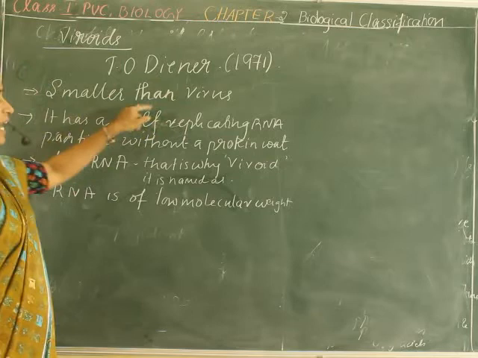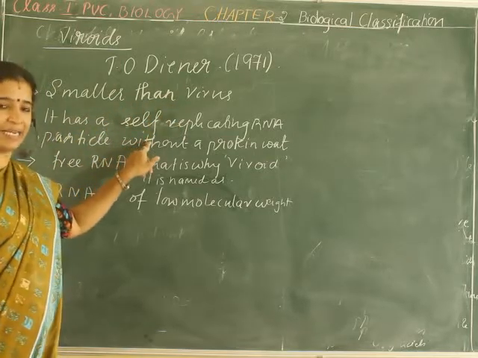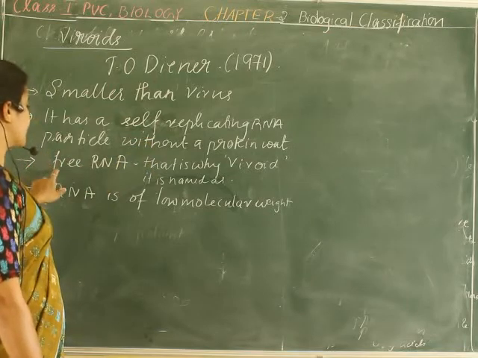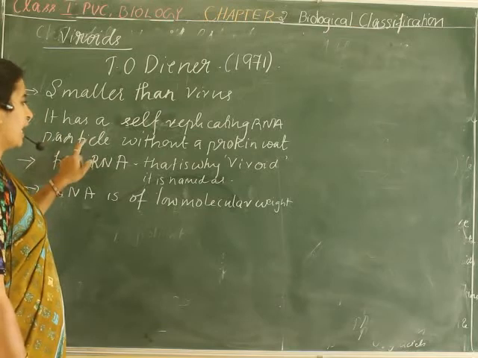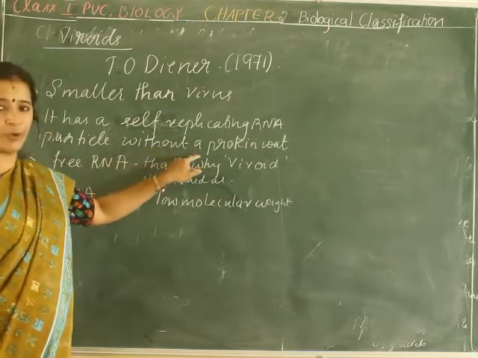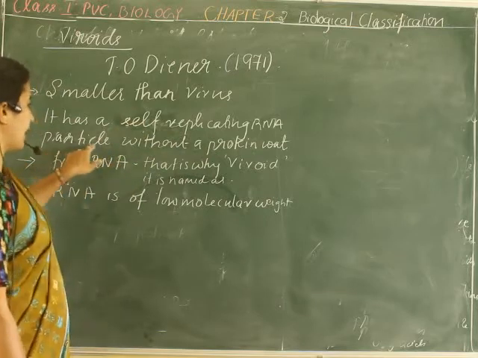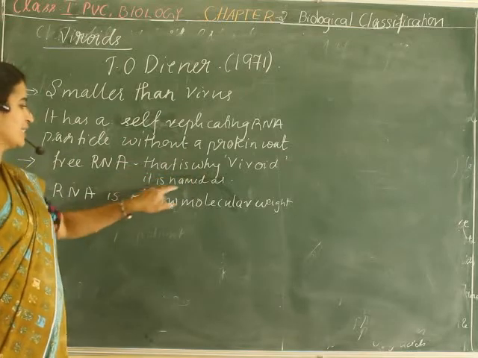They are smaller than viruses. They have a self-replicating RNA, and it is free RNA, because this RNA does not have a protein coat. That is why it is named viroid.